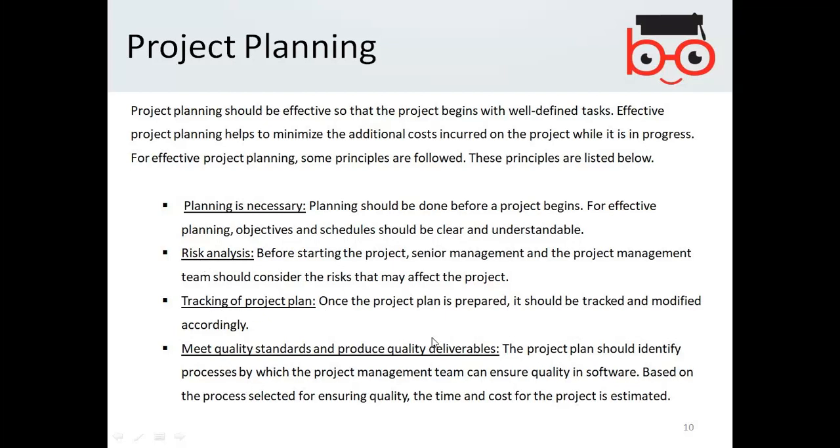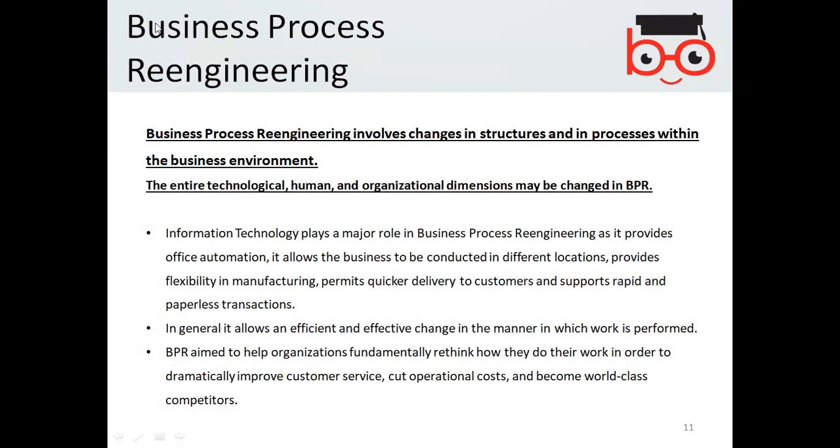So the principles of a good project plan are: planning is necessary, risk analysis, tracking of the project plan, and quality standards. Now, business process reengineering. Business process reengineering involves changes in the structures and in processes within the business environment. The entire technological, human, and organizational dimensions may be changed in business process reengineering.